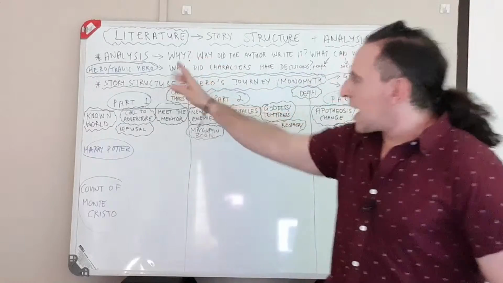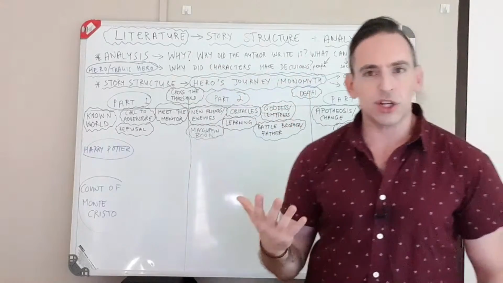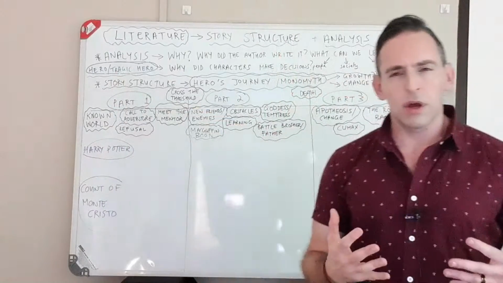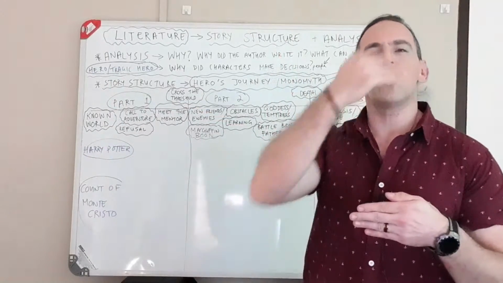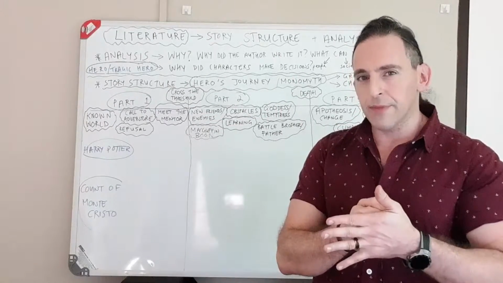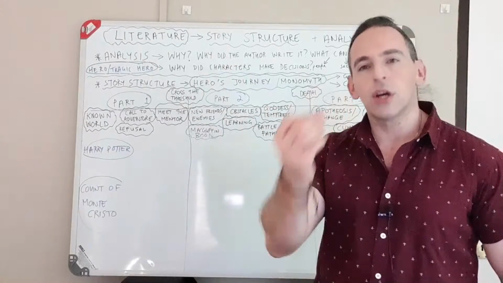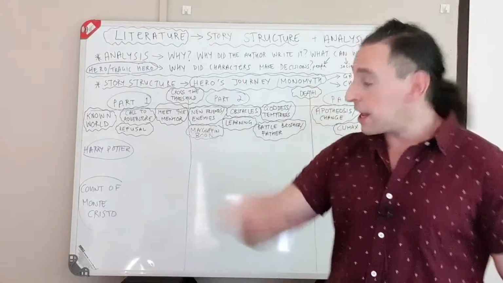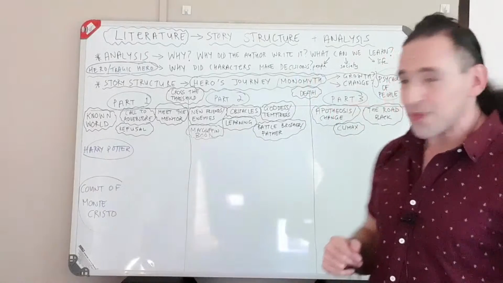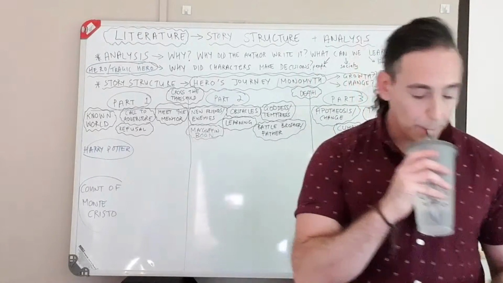And again, we can also ask the question, why did the characters make the decisions? So oftentimes, especially if we're looking at a tragic hero, why does he choose not to grow? What is stopping him from growing? So it's another part of analyzing literature. Why did these characters do what they do? And again, think about it in terms of our stories and stories that you know. All right, so that is an important part of analyzing.